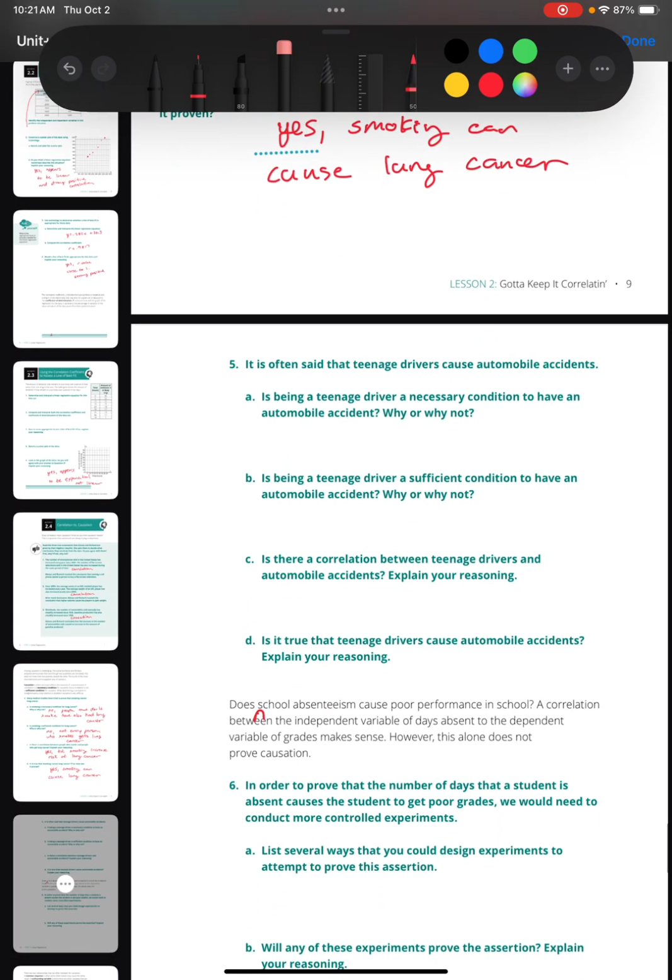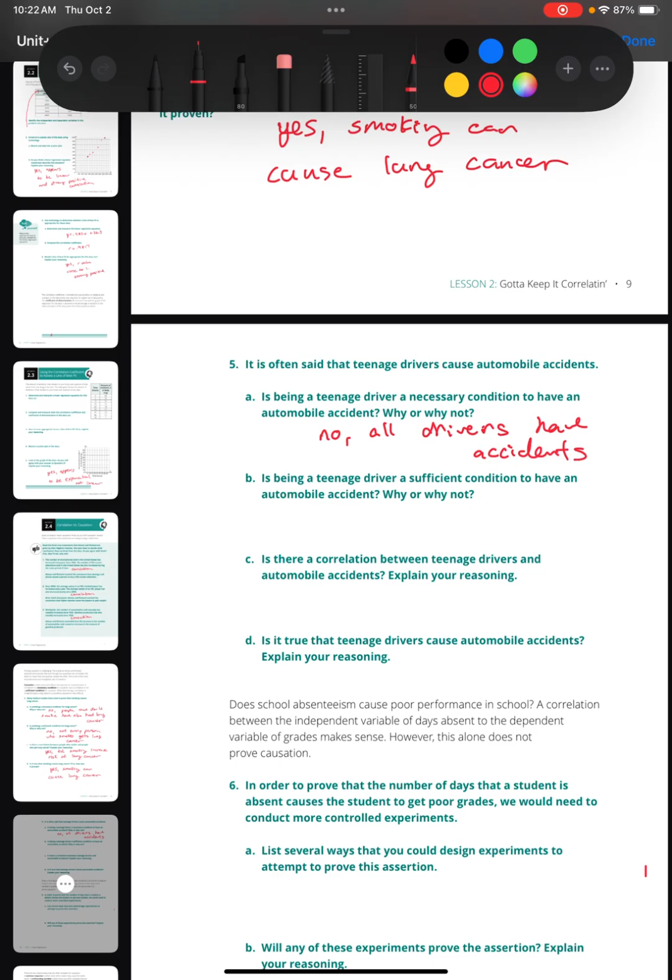Okay, another example here. Number 5, it is often said that teenage drivers cause automobile accidents. So for A, is being a teenage driver a necessary condition to have an automobile accident? Well, no, there are plenty of drivers that are not teenagers that have accidents. So no, all drivers have accidents.